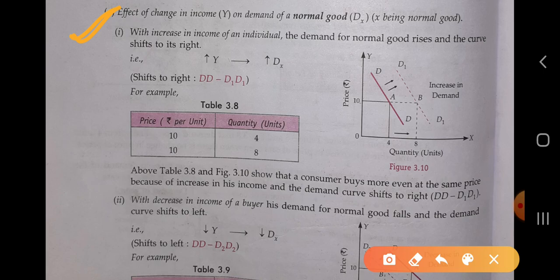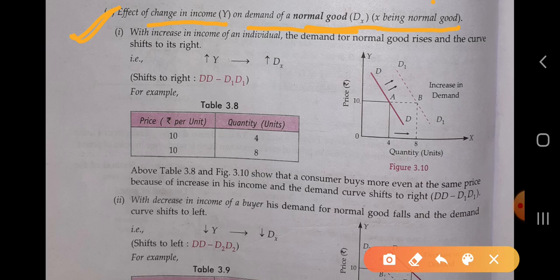In which we have studied, first, the effect of change in income on demand of a normal good, X being a normal good. Whenever the income of the consumer changes, income is shown by Y, and we have taken the demand of the X commodity.